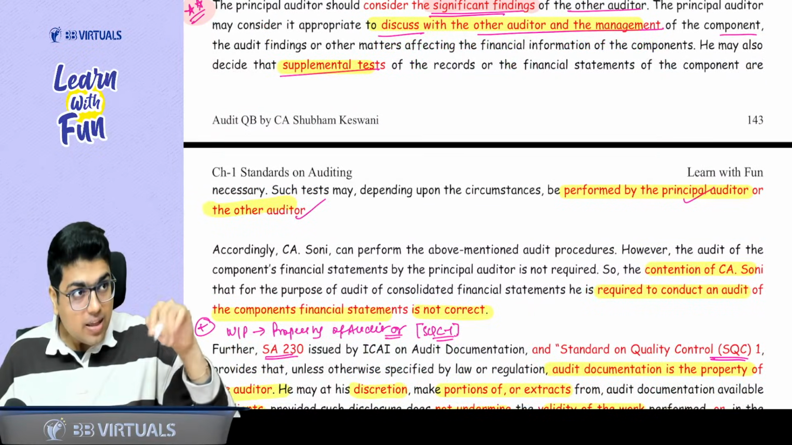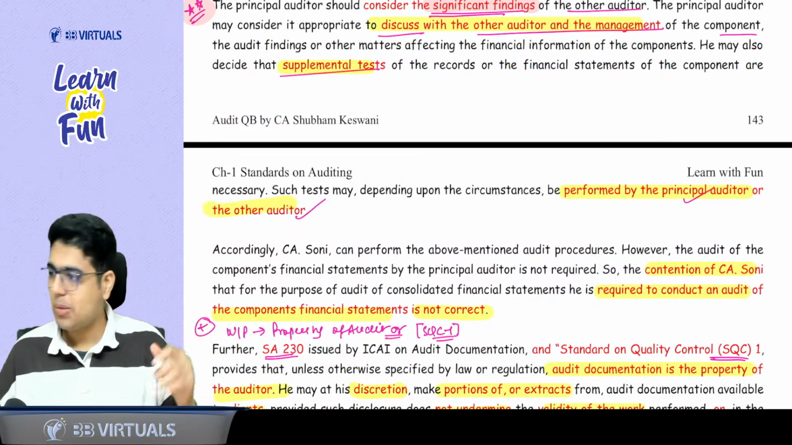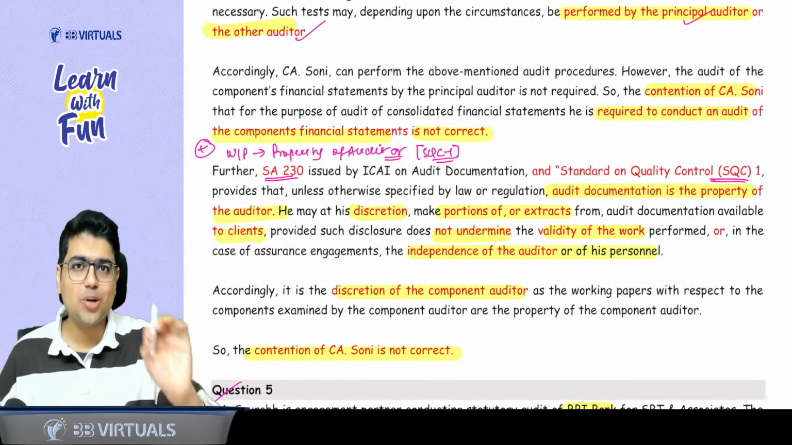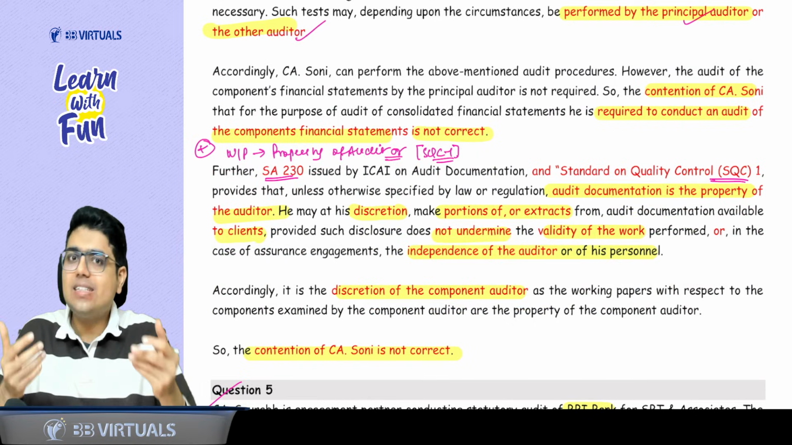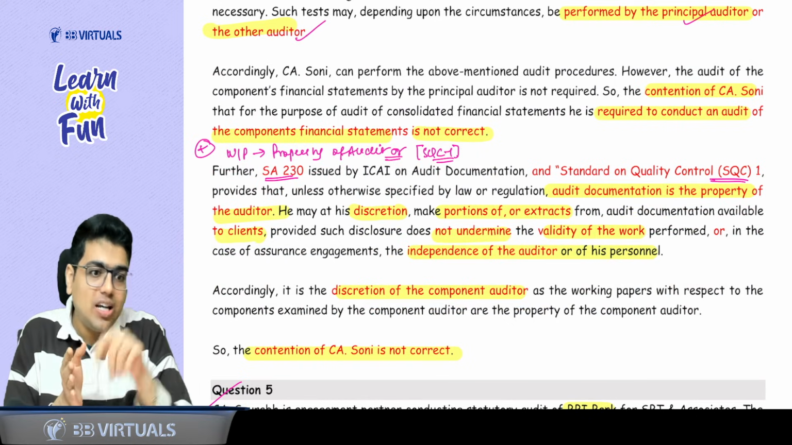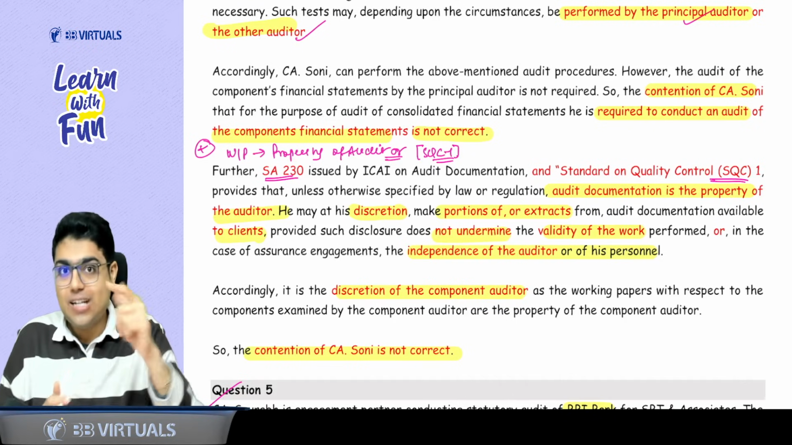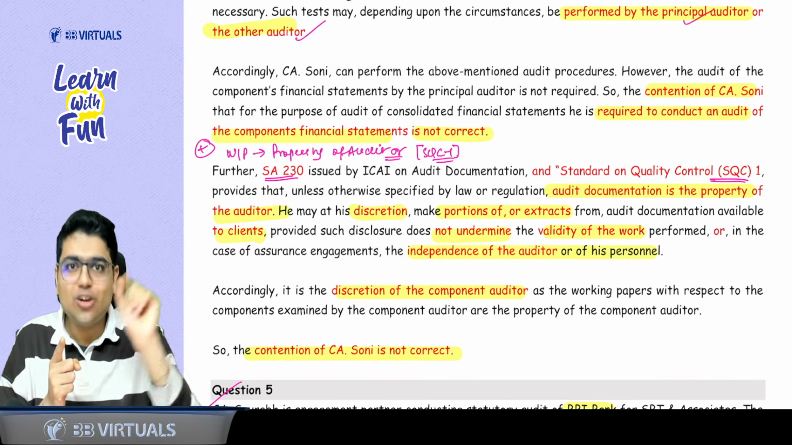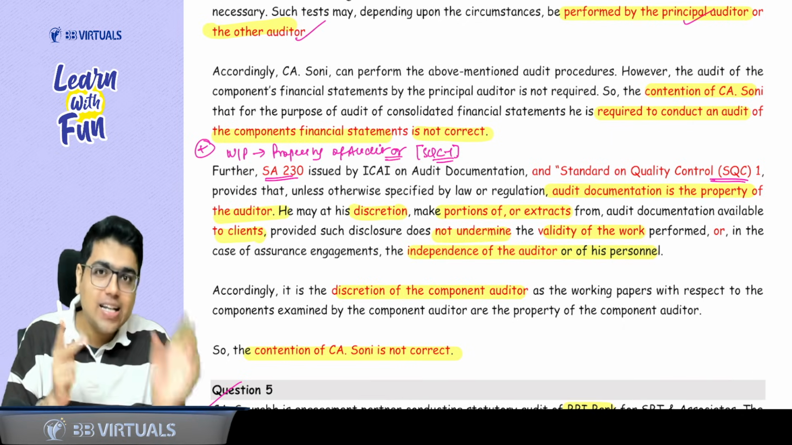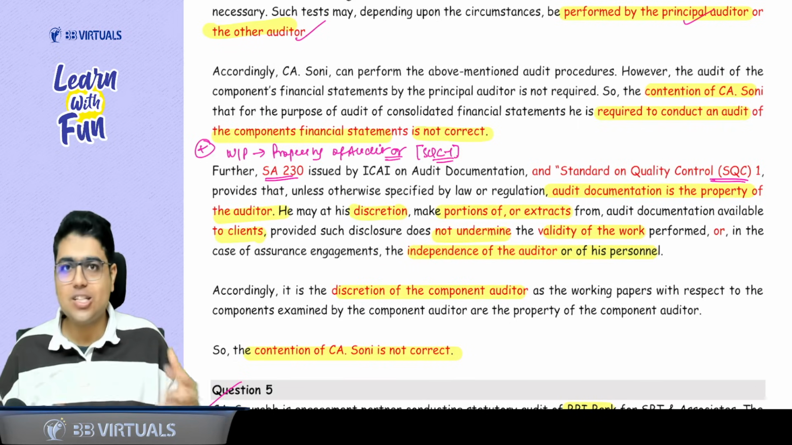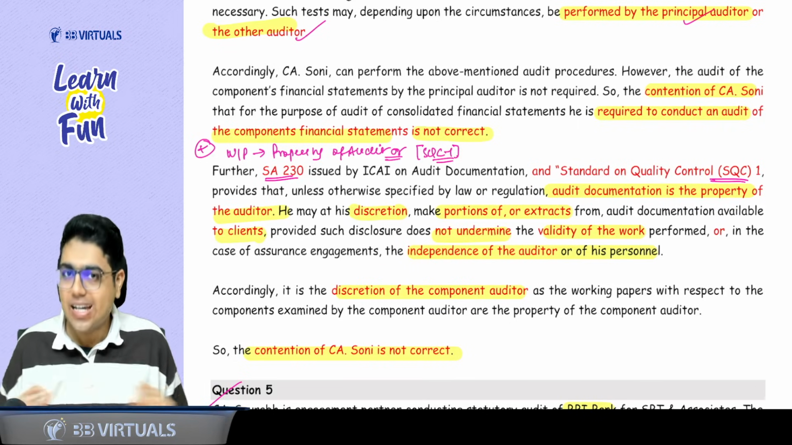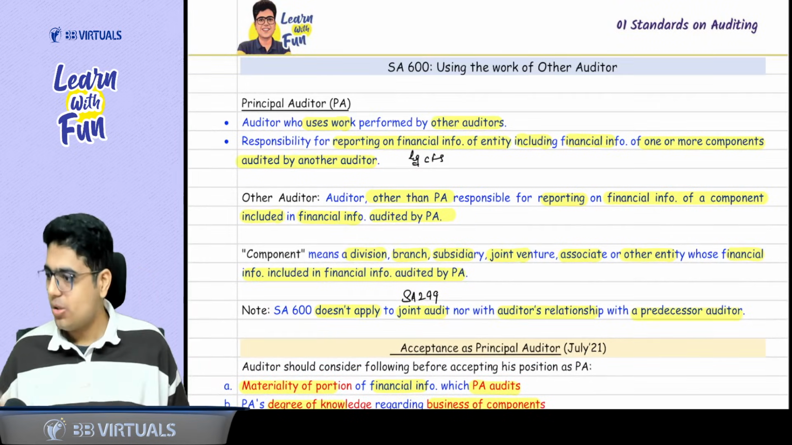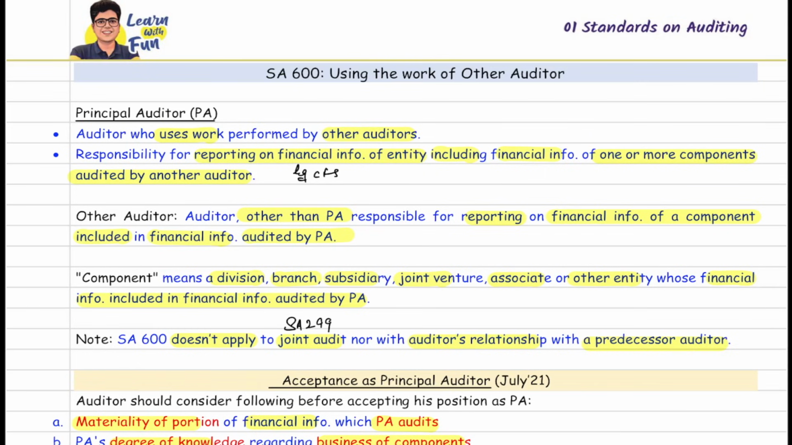Then, sir, his contention that he wants the working paper, for this write the theory of working paper, that audit documentation is the property of auditor. He may at his discretion make the portions available to the client, but then client should not say that he has not done the work properly. So it should not undermine the validity of work or affect his independence. So again, the contention to get the working paper is not correct. Make sense? Yes, sir.